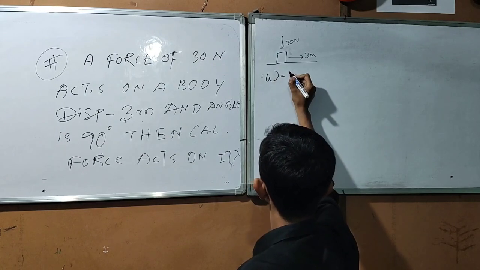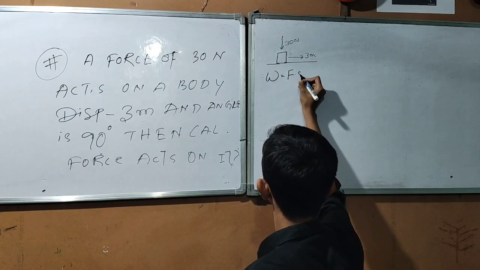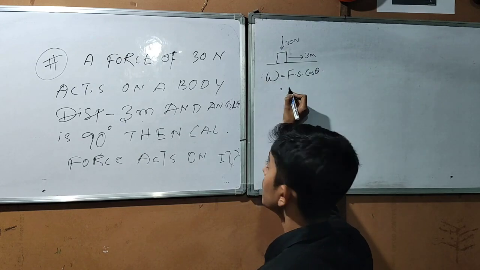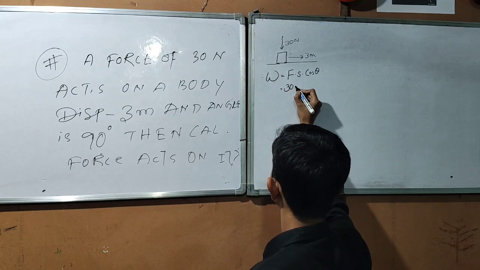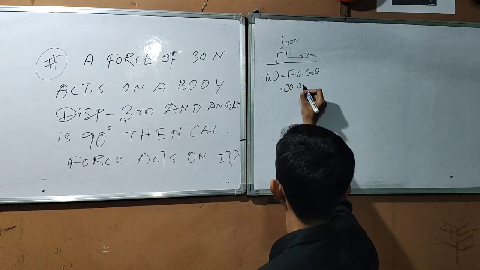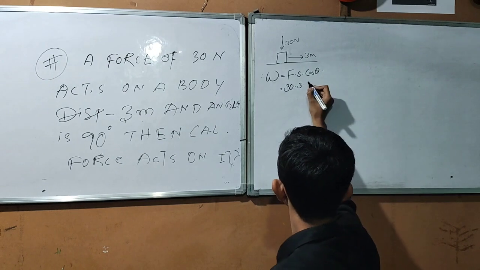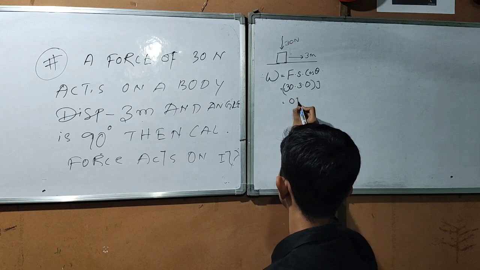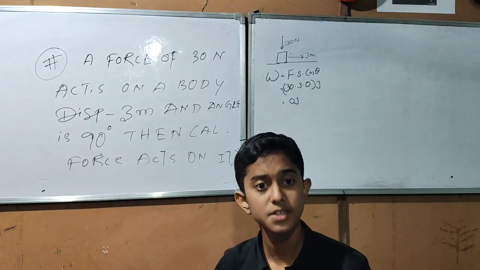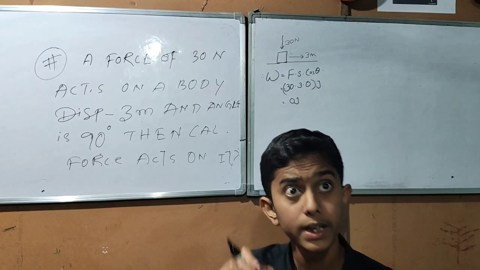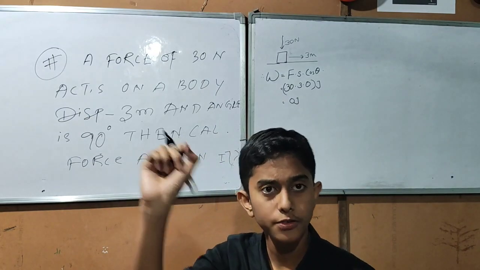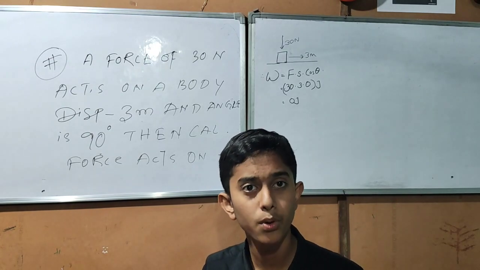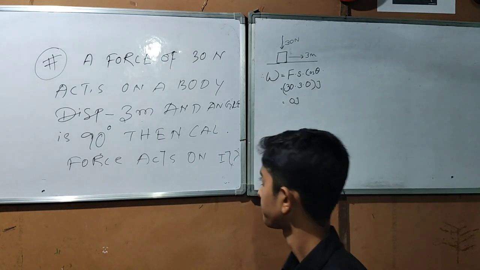So let us see the work done. Work done equal to force into displacement into cos theta. What is the force? 30 Newton. What is the displacement? 3 meter, and the value of cos 90 is 0. So work done equal to 0 joule. This is also known as zero work. It means when a force of any value acts on a body at 90 degree, then the work done is always 0.